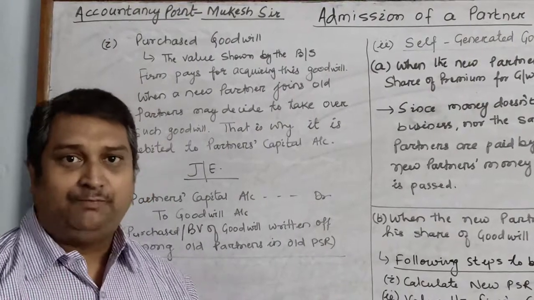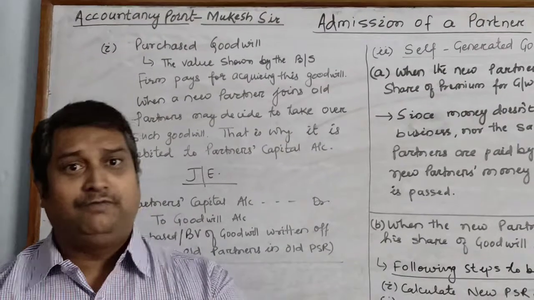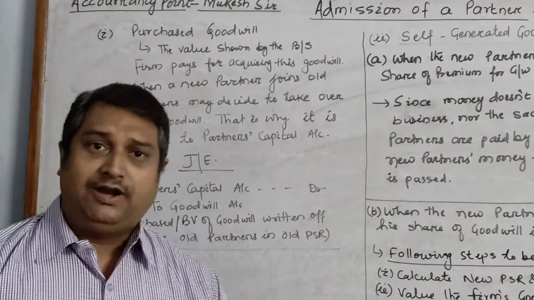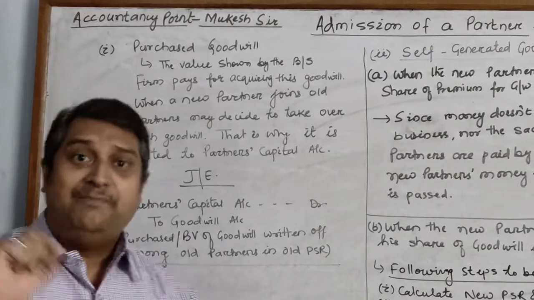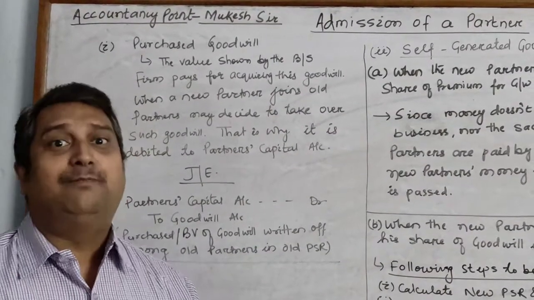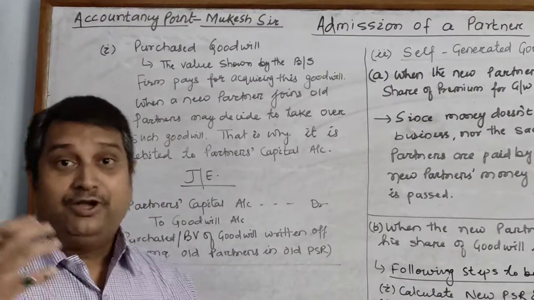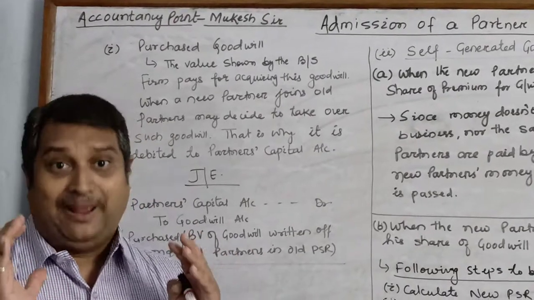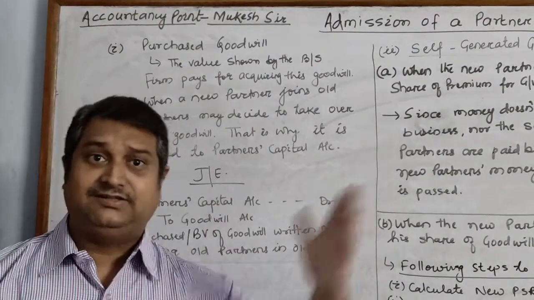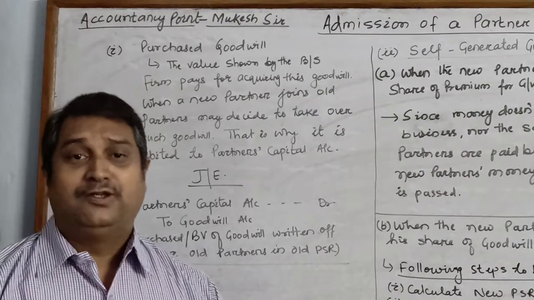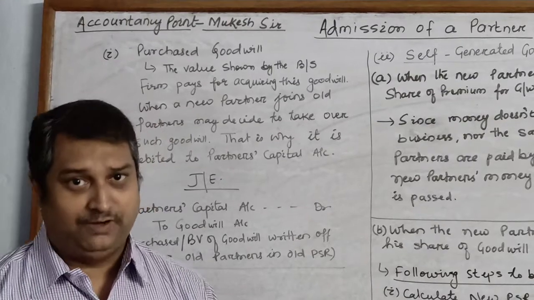Now the most important question before all the students is how to differentiate between purchased goodwill and self-generated goodwill. Children, the purchased goodwill is shown in the balance sheet, or it may be written in the question that the goodwill appearing in the books amounted to rupees this much, or the book value of the goodwill amounted to rupees this much. So when the book value or appearing goodwill is mentioned in the question, or you have been given a balance sheet with goodwill on the asset side, if any of these three things are there, that means they are showing you the purchased goodwill.